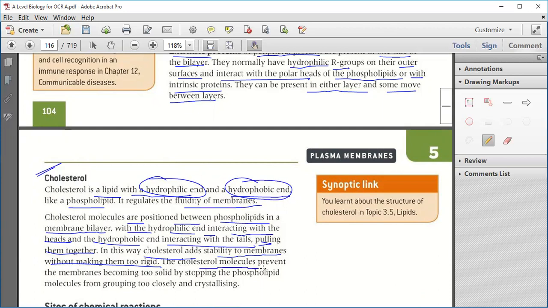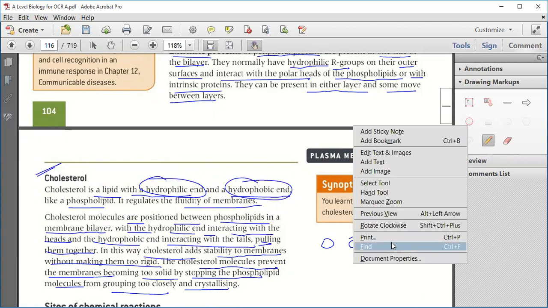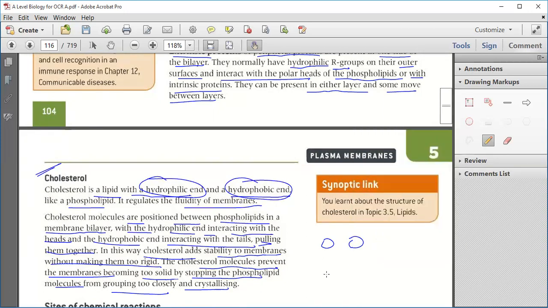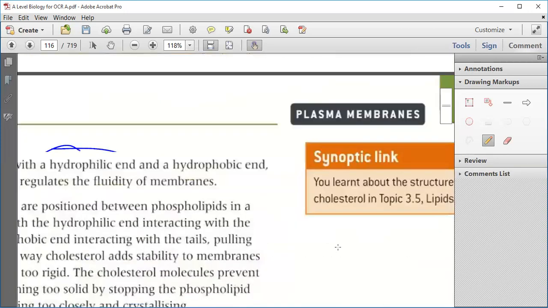The cholesterol molecule prevents the membrane from becoming too solid by stopping the phospholipid molecules from grouping very closely and crystallizing. Suppose these are the two phospholipids, and in between them we have this. I will make it in a different color. This is cholesterol.